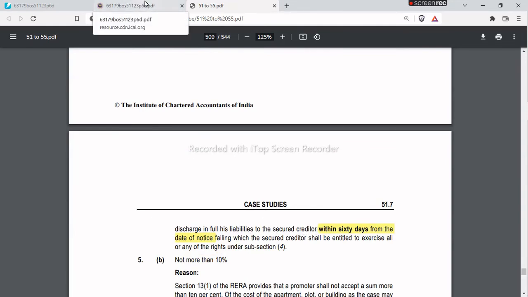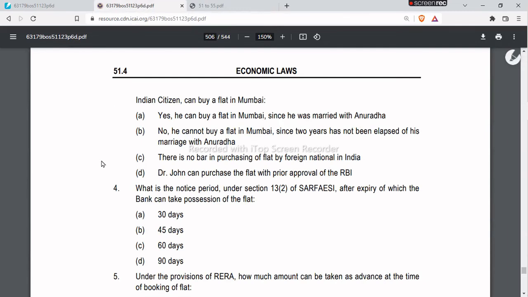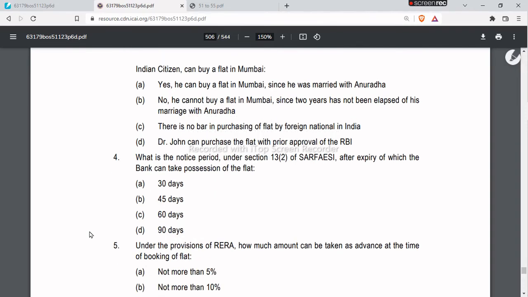Once a borrower's account is classified as NPA and notice has been sent to him, within 60 days he has to make the payment. Otherwise, the bank can take possession of the flat. So option C is the correct answer, 60 days.